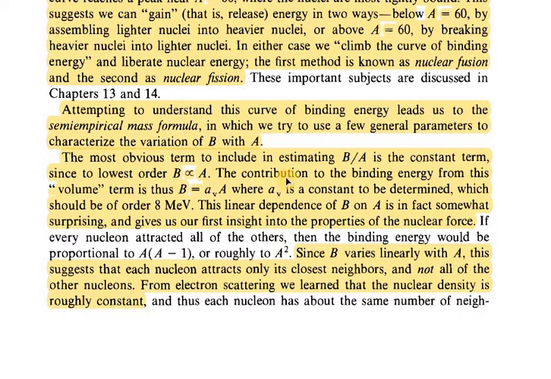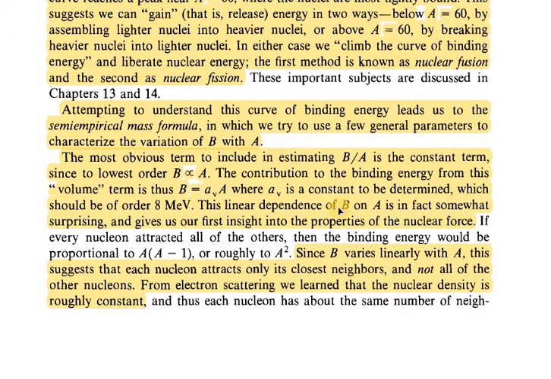Therefore we can say that the contribution to the binding energy from this volume term is B proportional to A, and that proportionality constant depends on the volume, so we write it as a_V, the volume constant. Therefore this term becomes B equal to a_V A, where a_V is a constant that has to be determined, which is already found to be 8 MeV.